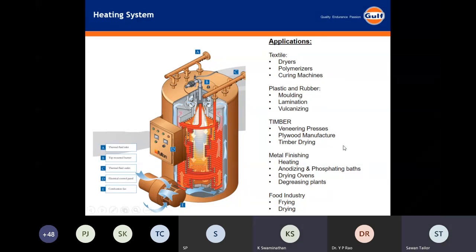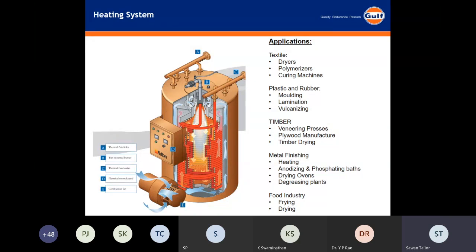In the plastic and rubber industry, it can be molding, lamination, or the vulcanizing process. In the timber industry, it can be plywood manufacturing or timber drying. In metal finishing, it can be heating, anodizing, phosphating. And in the food industry, it can be drying or frying. These are some of the applications which I have deep dived into and tried to tell you.